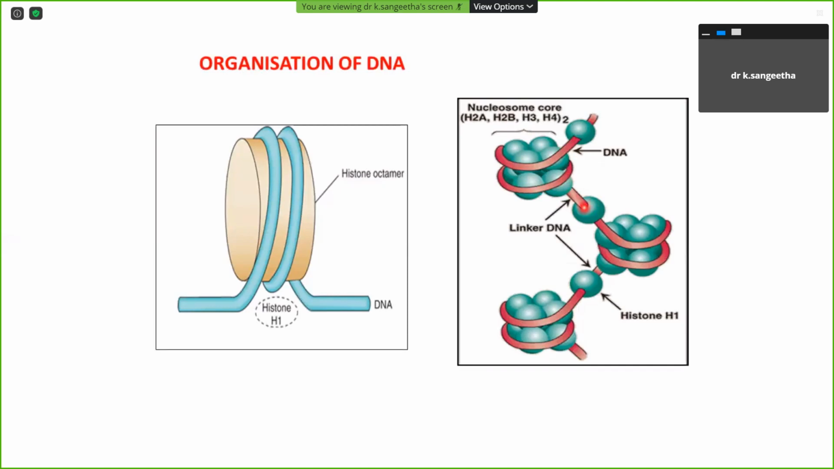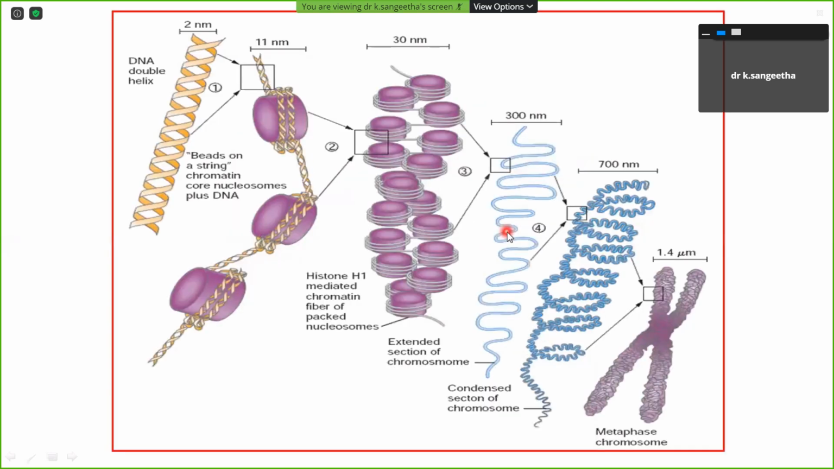Okay, so this is a linker, histone H1, and the remaining octamer is formed by H2A, H2B, H3 and H4. Finally, following replication, the whole thing is converted from nucleosomes to chromatin. Chromatin is finally converted into chromosomes. Then finally it will form the metaphase chromosomes.